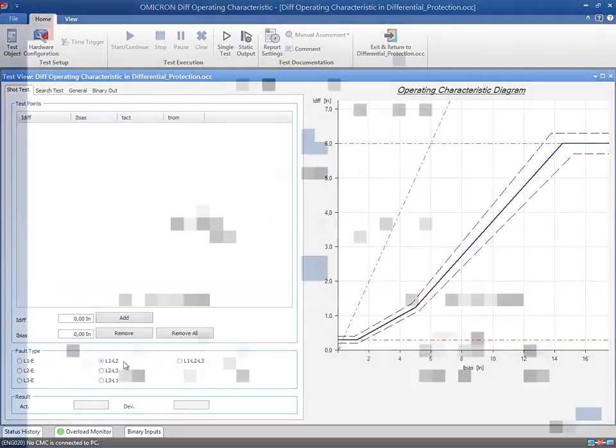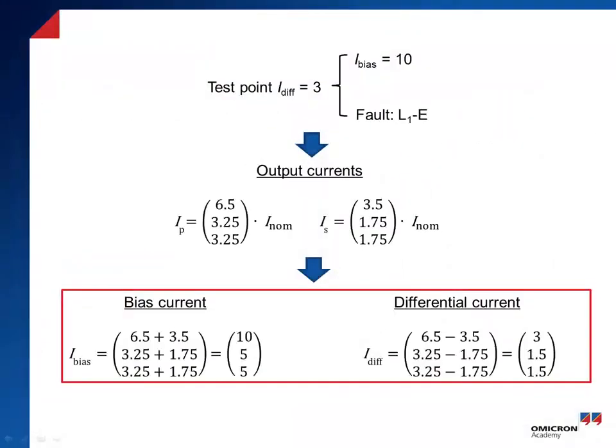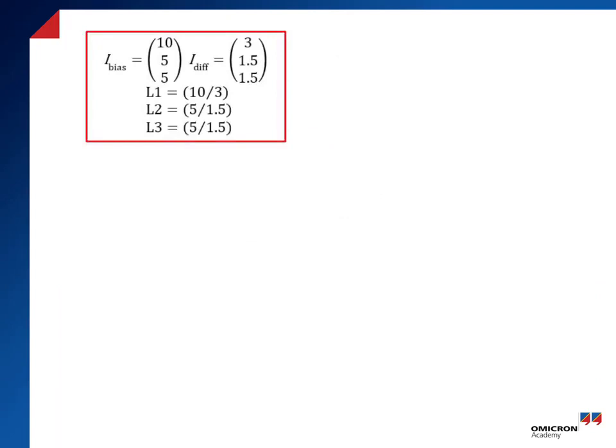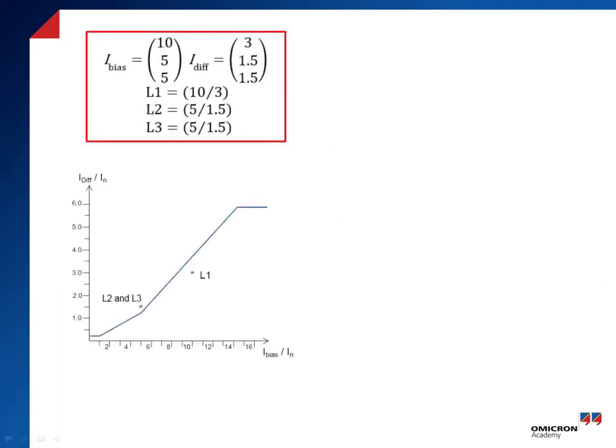Now we will see how it works. Let's take the following distribution of currents for a single-phase fault. We can see that the currents of the faulted phase are twice the currents of the non-faulted phases. The bias and differential currents can be calculated out of these values. Now we can locate these points in the diagram.